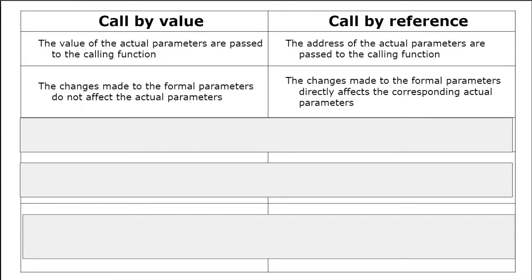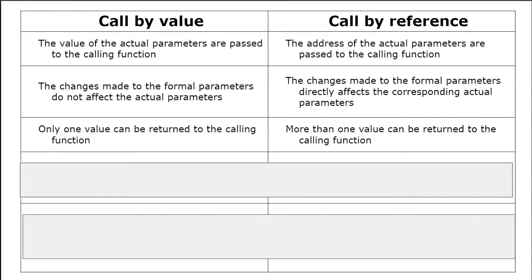In case of call by value, the changes made to the formal parameters do not affect the actual parameters. Actual parameters are the parameters which are present in the program. Formal parameters are the parameters which are present in the function. In case of call by reference, the changes made to the formal parameters directly affect the corresponding actual parameters. That means whatever changes we do in the program will change the parameters in the function.